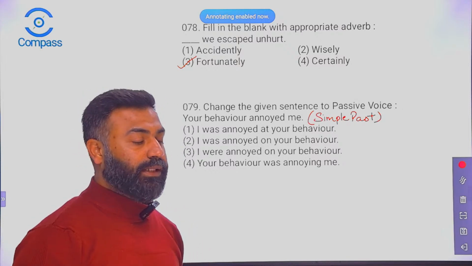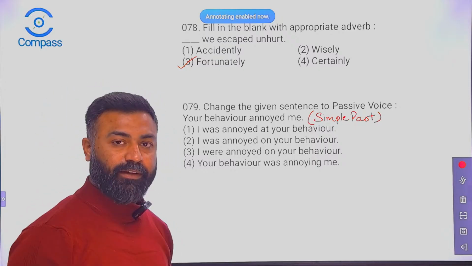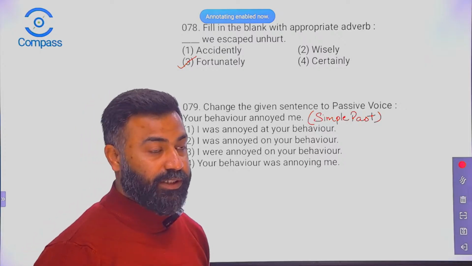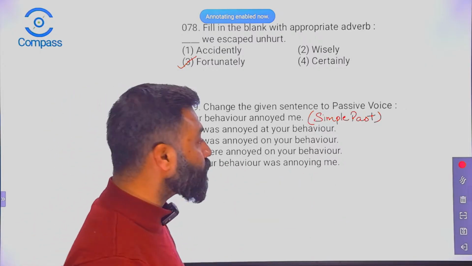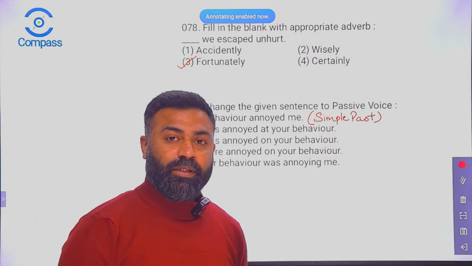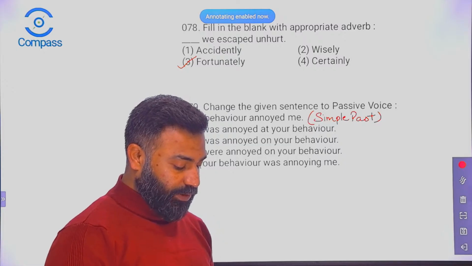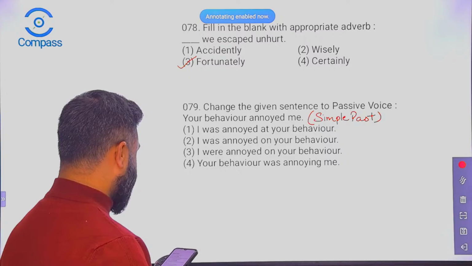What is the correct structure to change an active voice statement into passive voice when the tense is simple past? Do you remember? Come on, who can tell me? Anyone here in the comment section? Yes, your behavior annoyed me. What should be the correct structure?